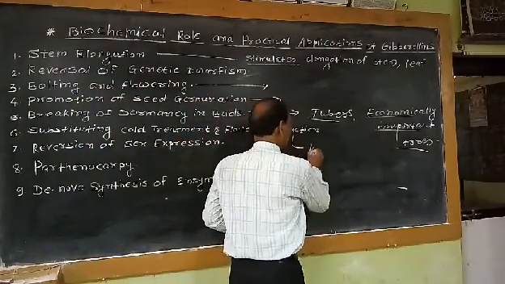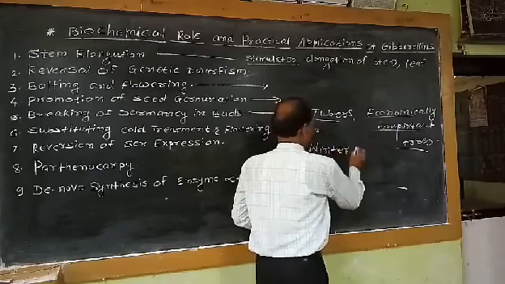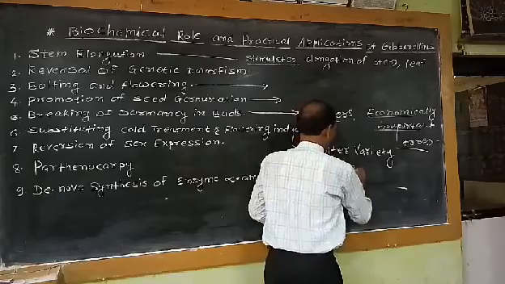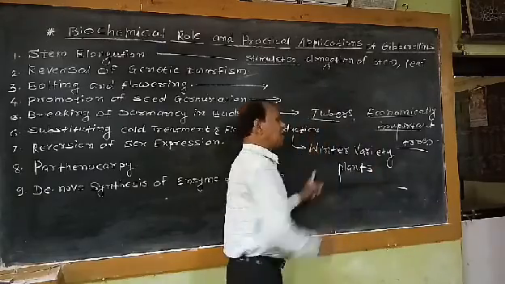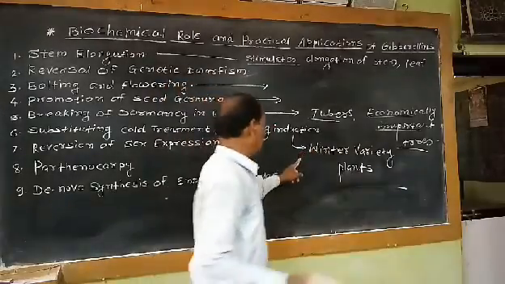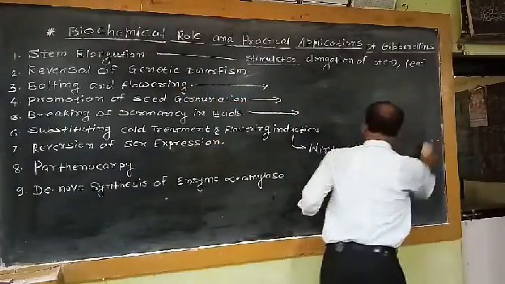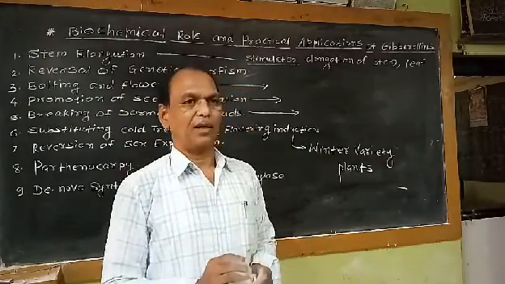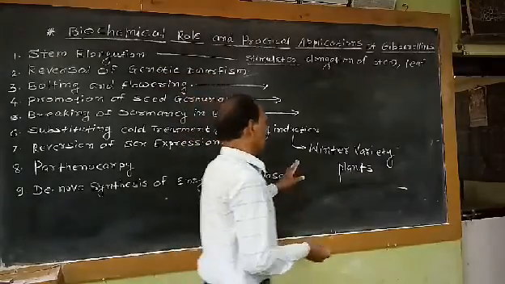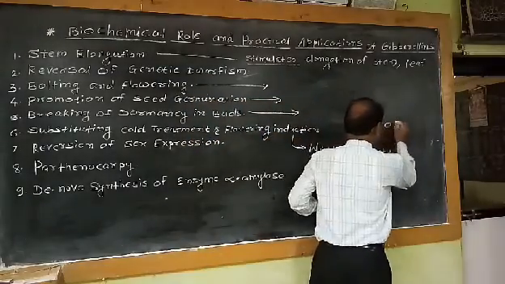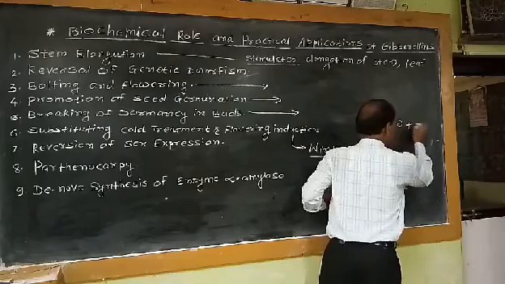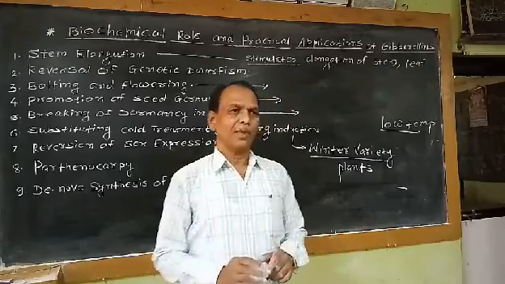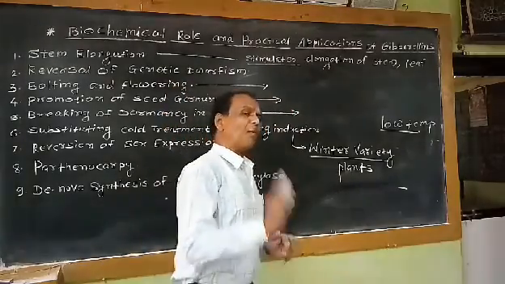Some plants means which plants? In case of winter variety plants specifically, if the plant completes its vegetative growth to some extent, then it is exposed to the low temperature in the winter, and then it is exposed to the appropriate photoperiod naturally.